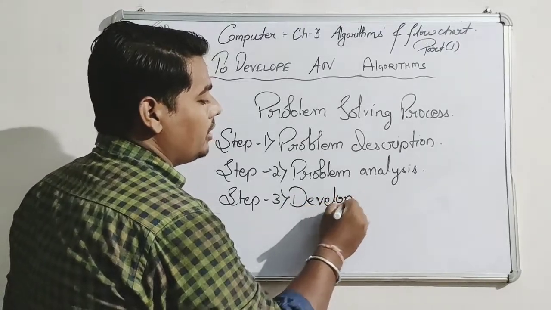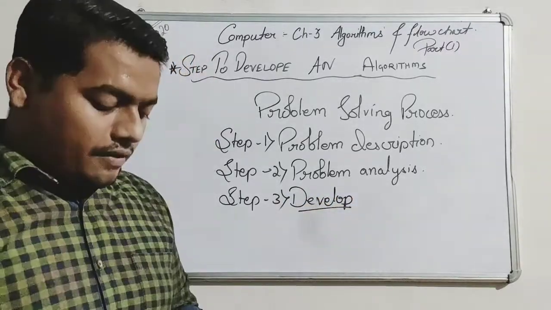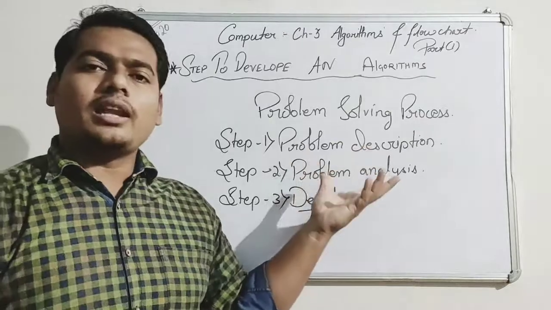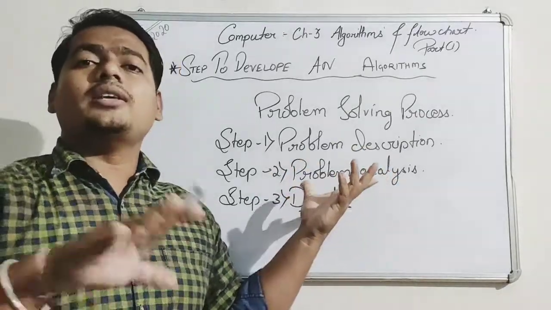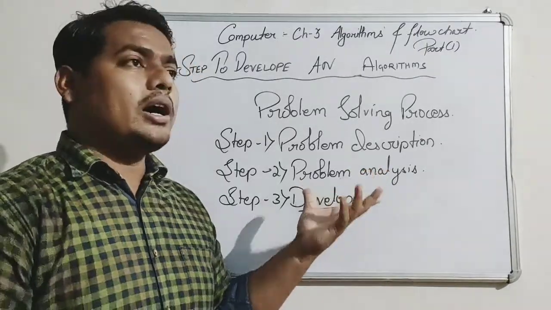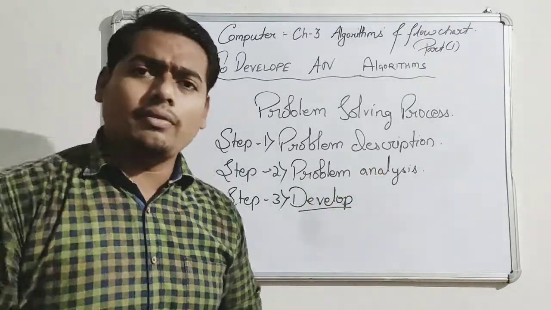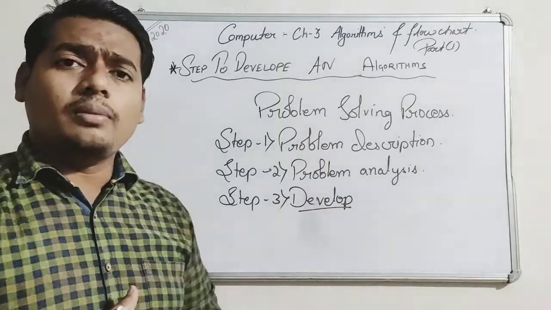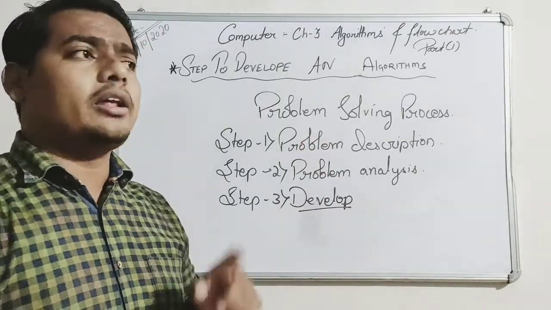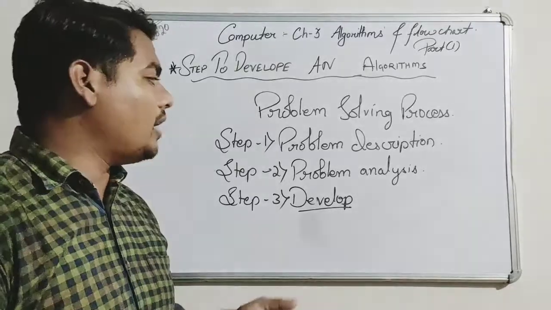Now I will only write develop. After the description, you have described that you have to make a tea. Then you analyze whether everything is there or not. You ask different types of questions. Any doubt you have regarding the description, you ask every type of question. Is this thing available? Do I have this or not? Do I have that or not? Like that, you ask everything.